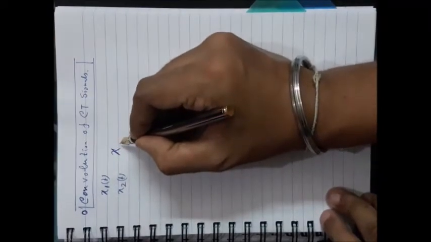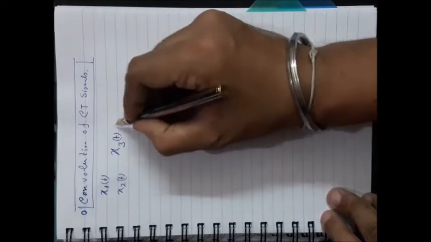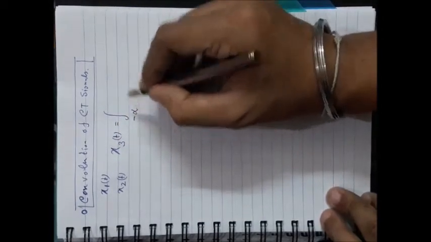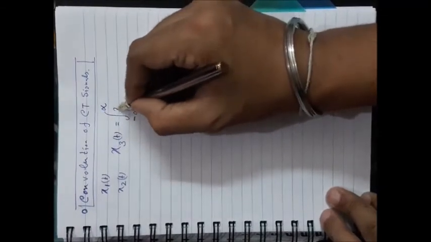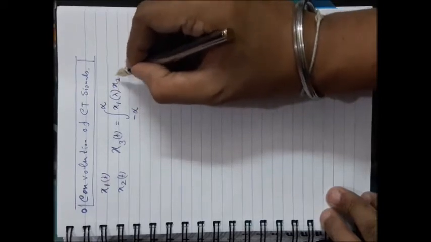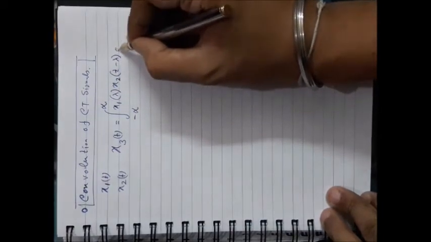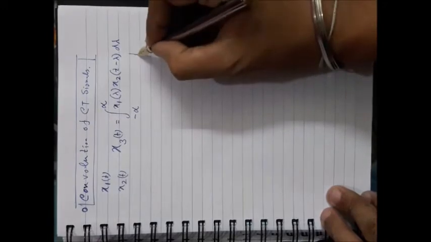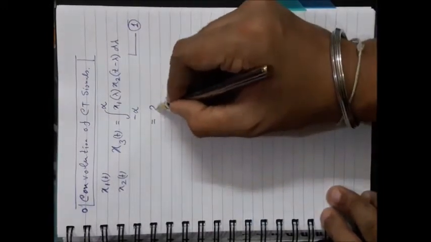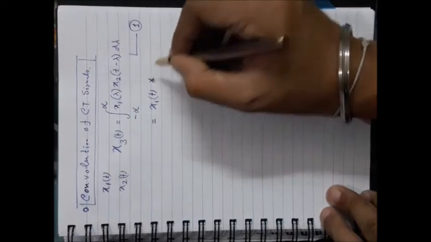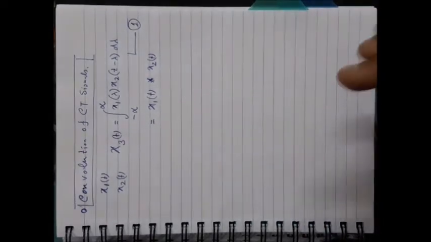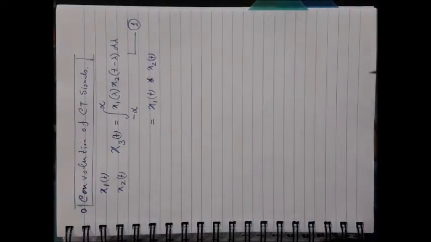After convolving you get a new signal x3(t), which is equal to the integral from minus infinity to infinity of x1(lambda) x2(t minus lambda) d lambda, where lambda is the dummy variable of integration. Convolution is defined in this way and denoted by the star sign, x1(t) star x2(t).